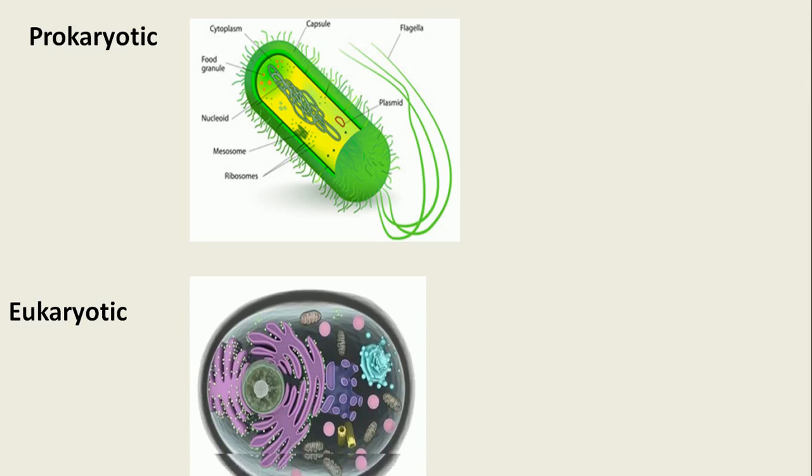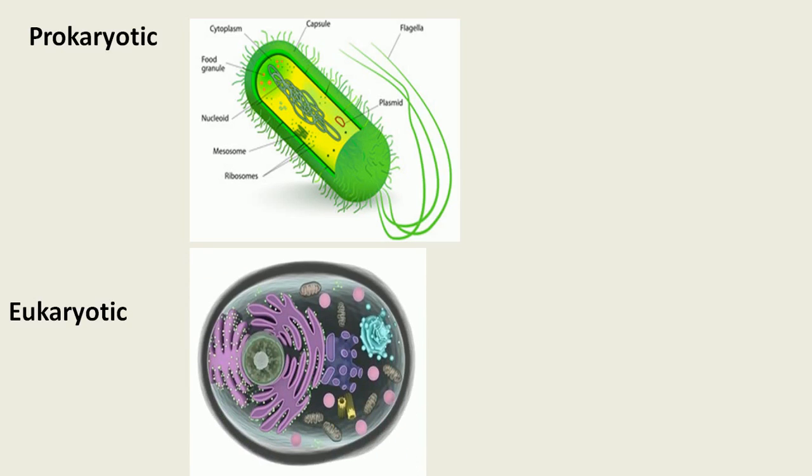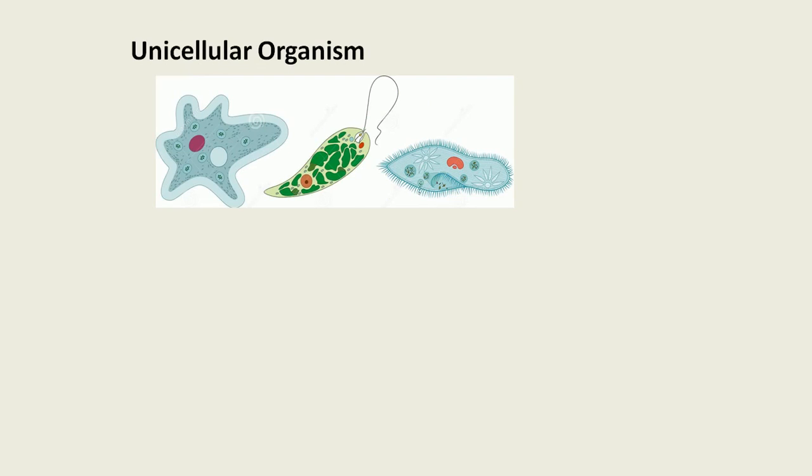And the other is the eukaryotes. Eukaryotic organisms are those whose cells have a nucleus, and they were put in another group, known as the eukaryotes. Then another parameter came: unicellular or multicellular organisms. Unicellular organisms have a single cell life, for example Amoeba, Euglena, Paramecium, then Opalina. These are the different unicellular organisms.